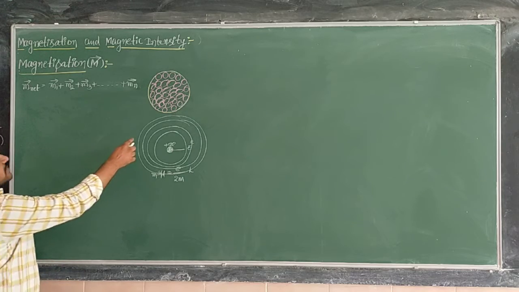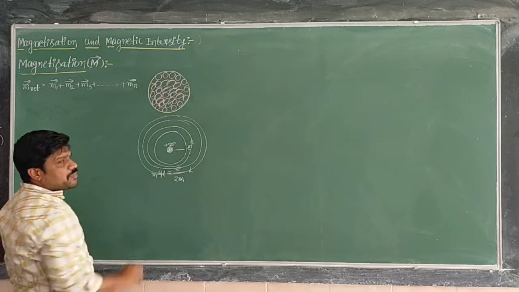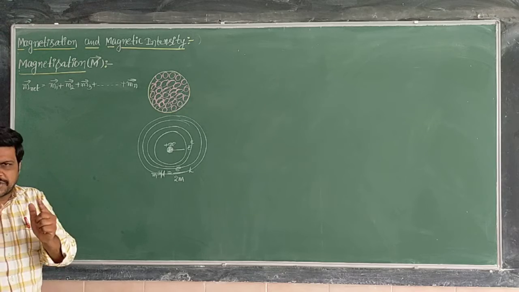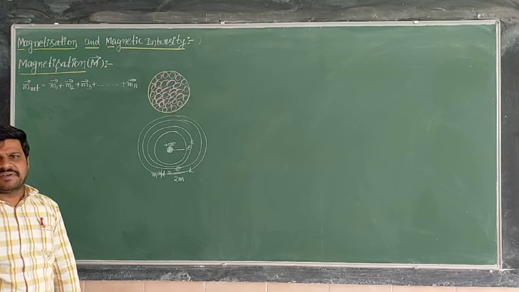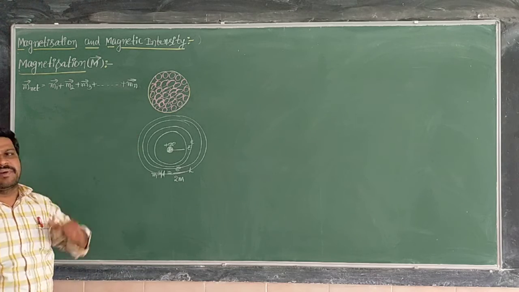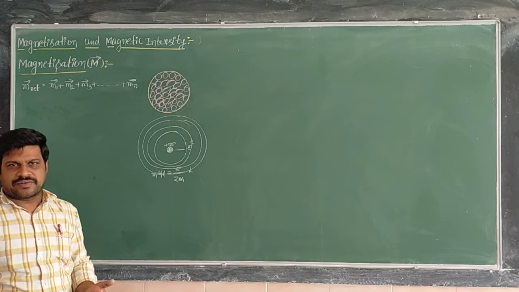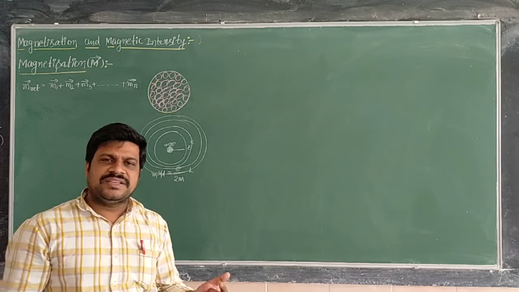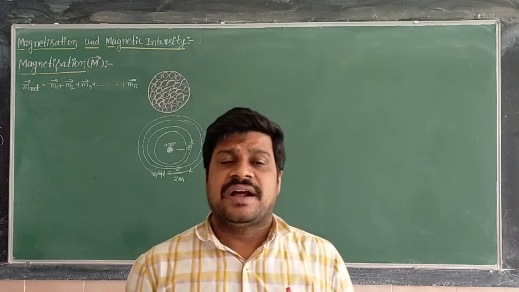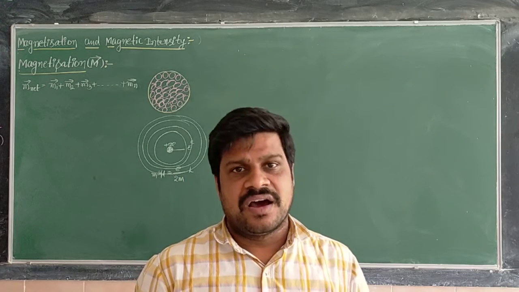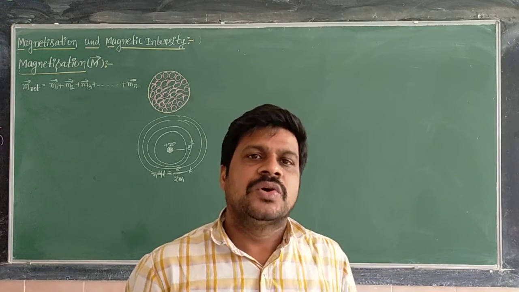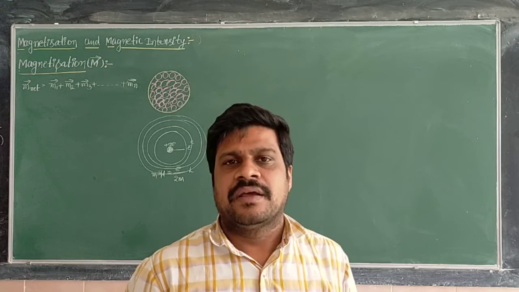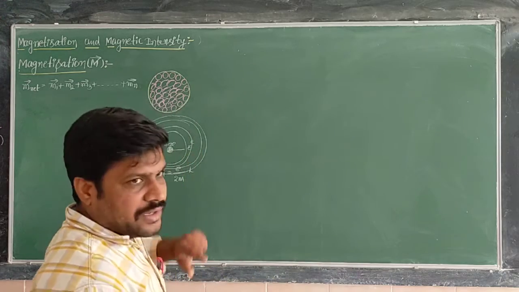Now this is a sample, and this sample has a shape, say circular. It has a surface area and also a volume, so we can measure it in terms of volume.